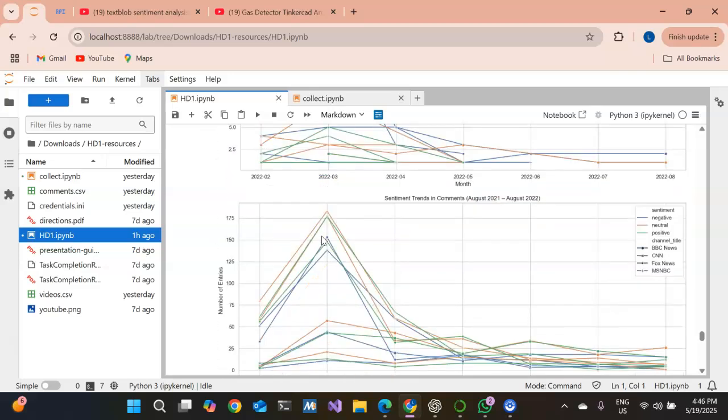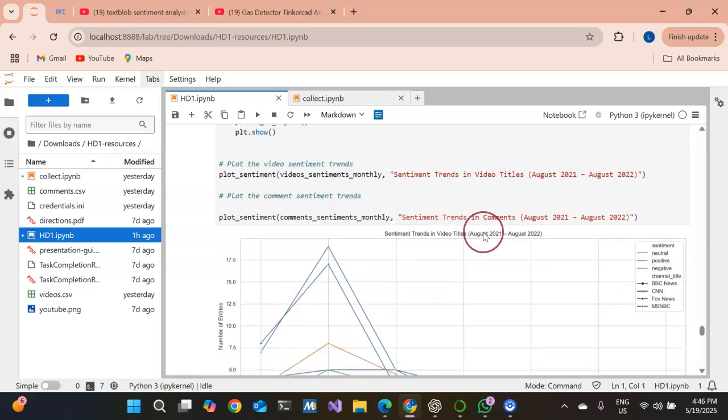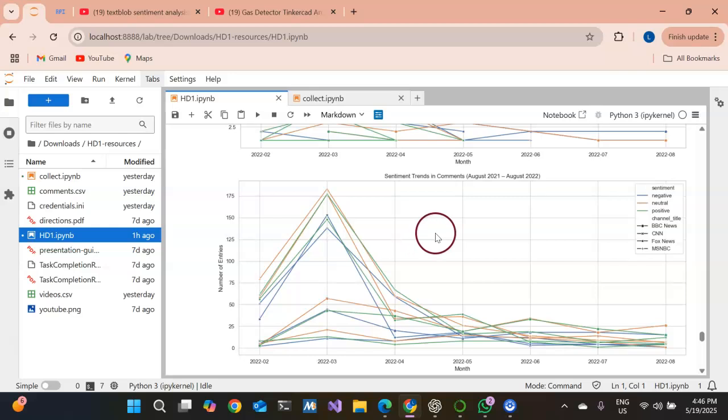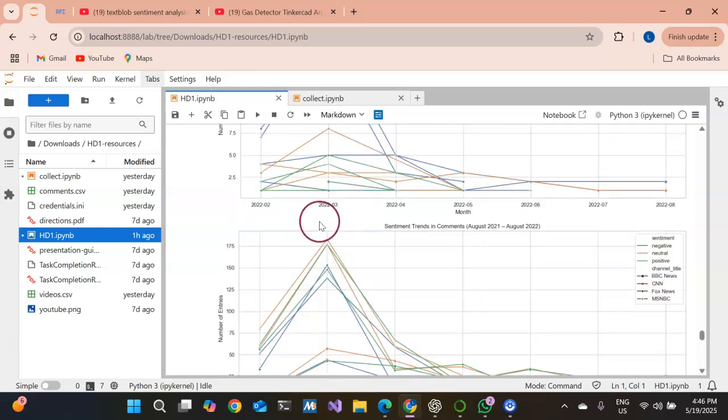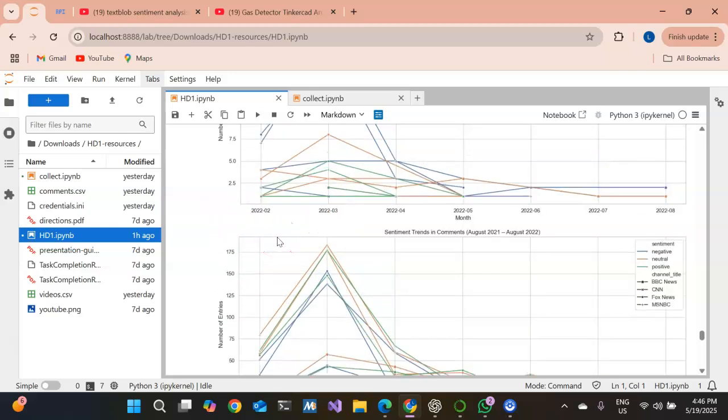Here we can see two different plots. The first graph shows the sentiment trend in video titles, and this one shows the trends in comments, from 2021 to August 2022. Basically the graph starts from February 2022 because before this there was not that much content on the internet about the war. Maybe there were very few videos or comments describing the tensions between Russia and Ukraine. The actual war started in February 2022.